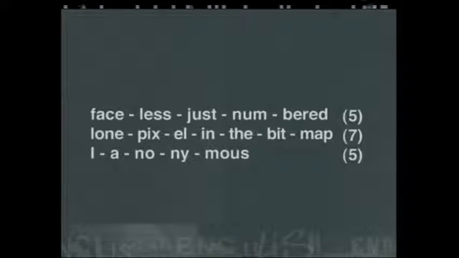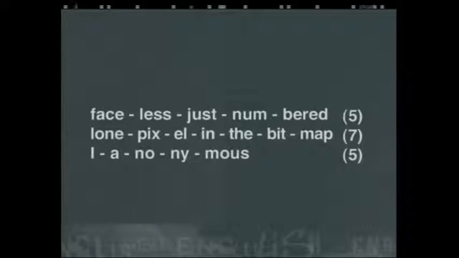Now this is also an excellent example of poems that we can get from the internet. This poem we got from a website called Haiku for People. Now let's take a closer look at the structure of this haiku. In line 1 we have faceless just numbered, which comes to 5 syllables.